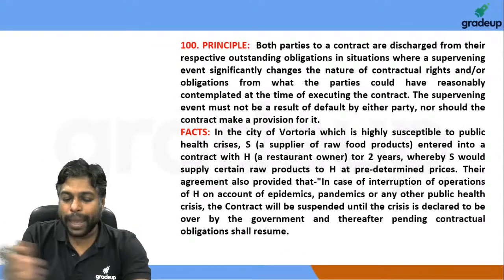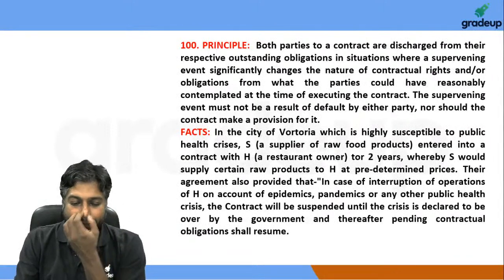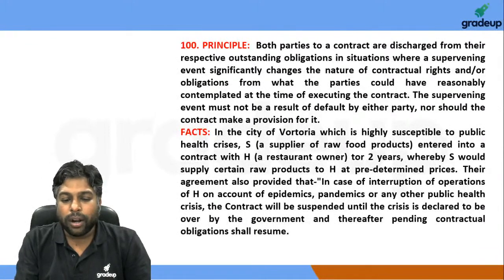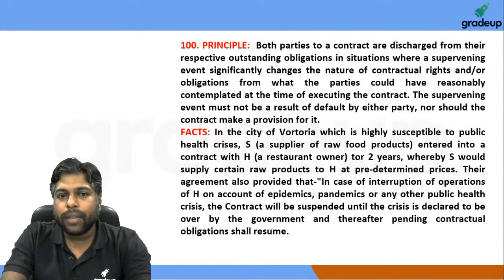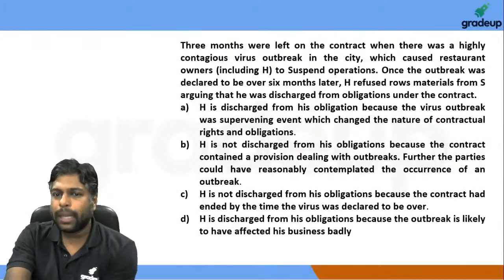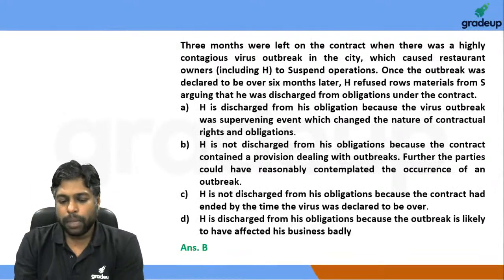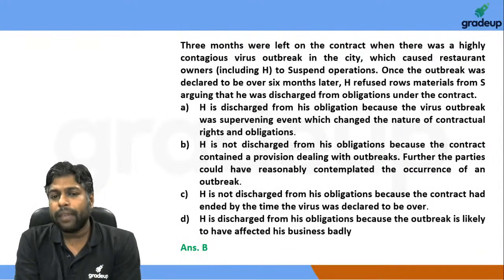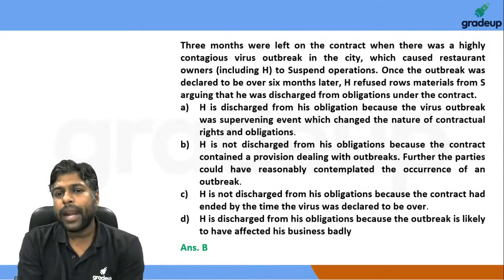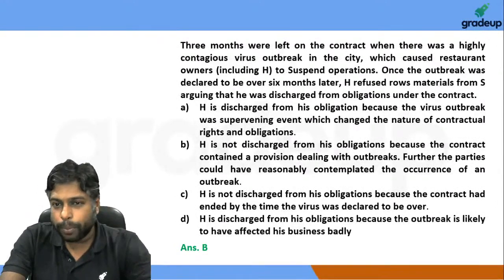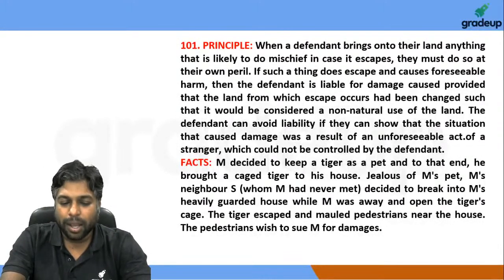The contract itself had certain clauses which provided, right, कि अगर pandemic होगा तो क्या होगा. So if you compare it with the general rule of contract law, the specific clause in a contract has more value, right? The specific clause in a contract obviously has more value than the general rule. So, that's the idea that we believe should be applicable, and therefore because the contract had an exception, we believe the answer should be option B, Bombay, right? It is not discharged because the contract contained a provision dealing with outbreaks, right? It contained a specific provision, right?